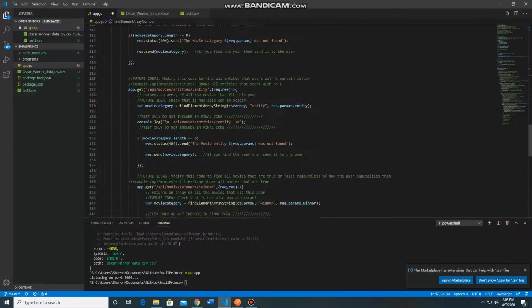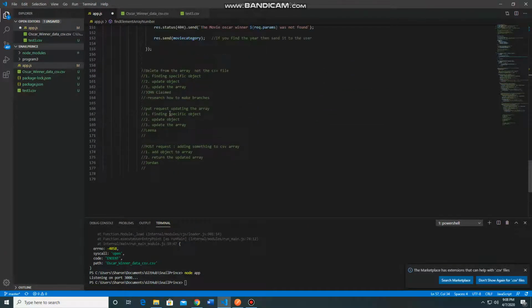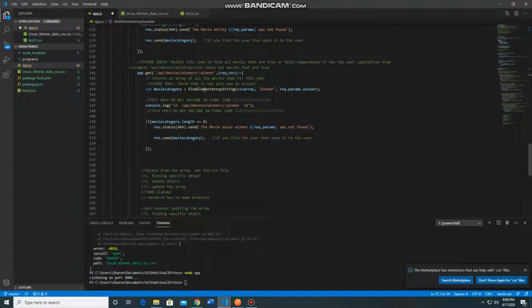The post function is basically going to add brand new data to our array. So you basically want to find a way to just put a brand new JSON object at the end or somewhere in our array. You'll probably do some research on that, but it shouldn't be too bad.